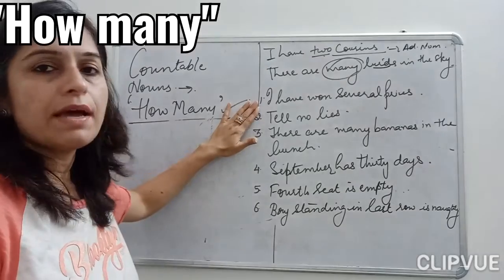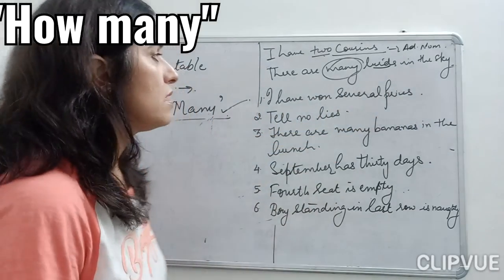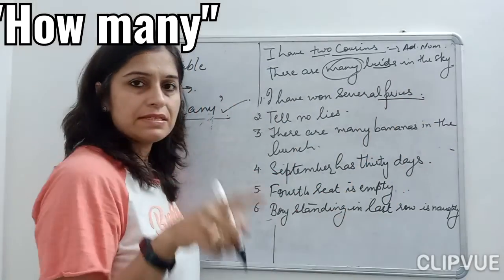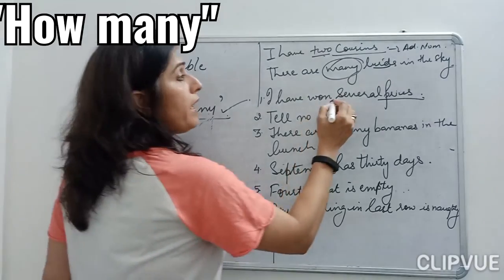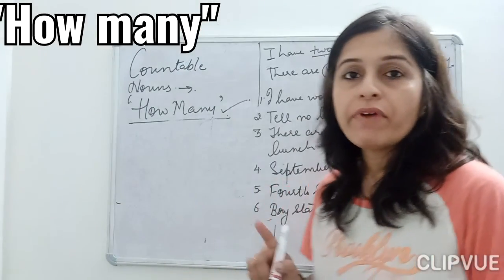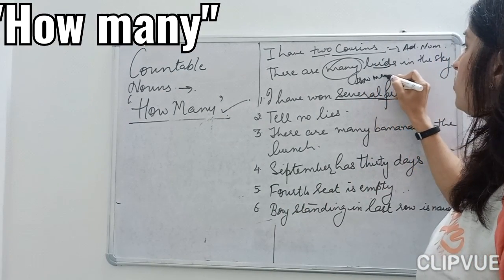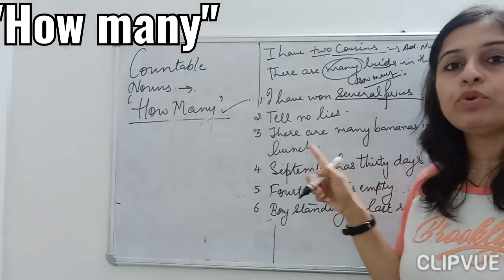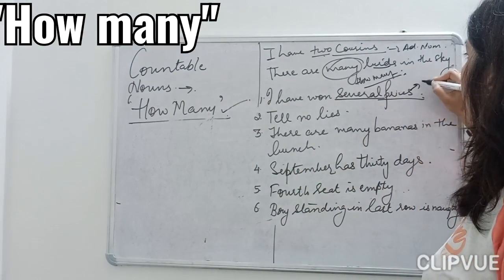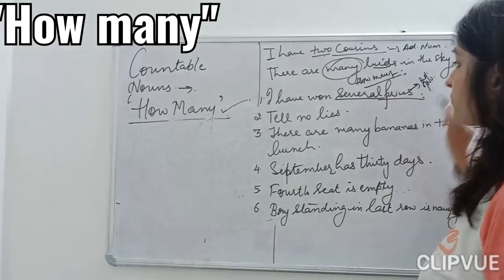Now let's see this example, children. I have won several prizes. Now here, children, my prizes is my noun. And how many prizes have you won? I have won several prizes. See, how many? I will ask a question: how many prizes have you won? I have won several prizes. So this is my adjective, this is my adjective of number.